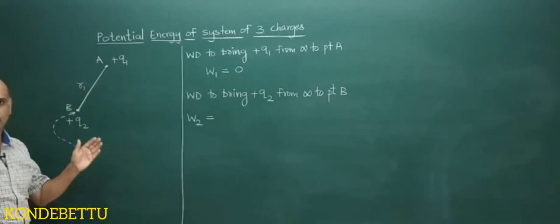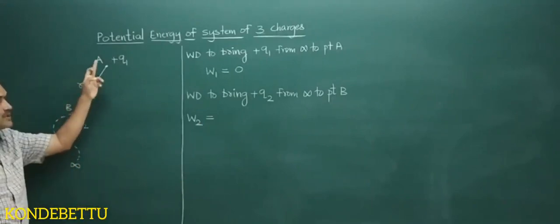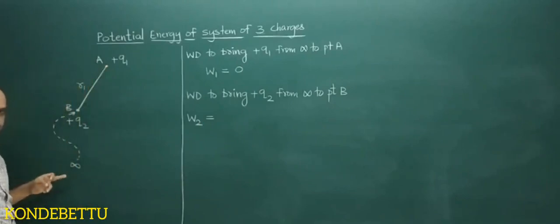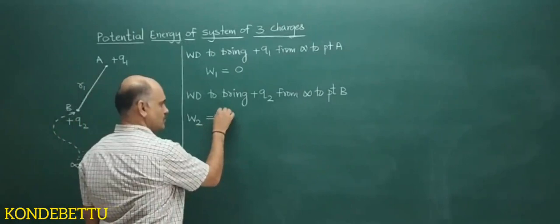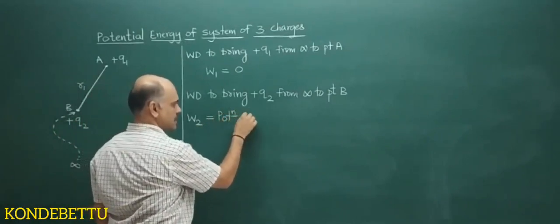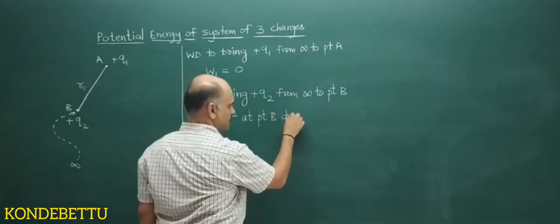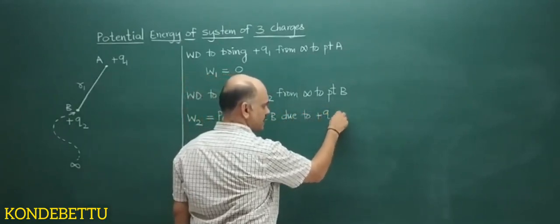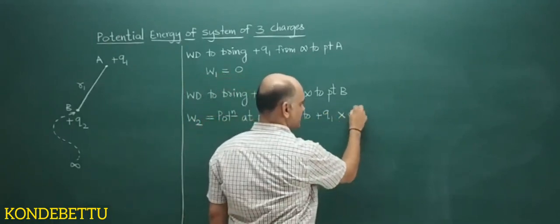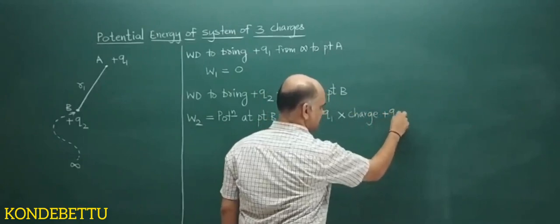Do you remember what I had written? Potential at point B due to A into the charge which you are bringing. So it is equal to potential at point B due to plus Q1 into the charge we are bringing, plus Q2.